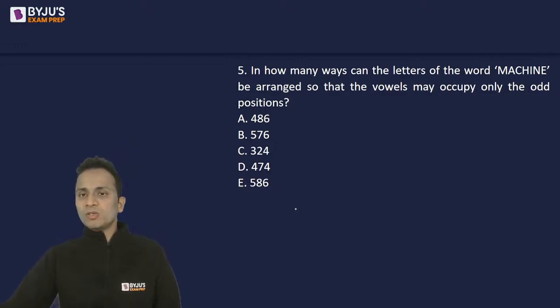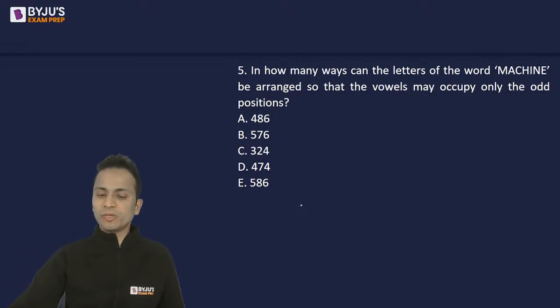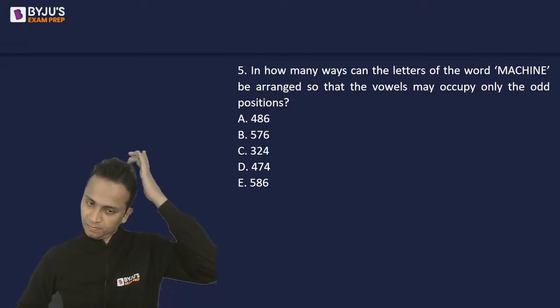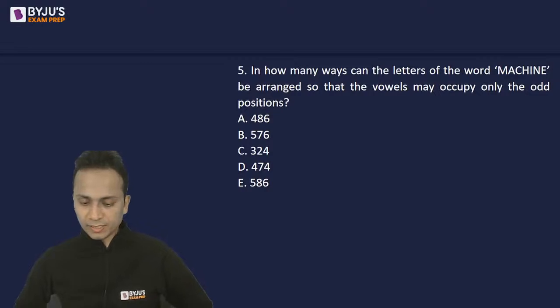Now, vowels will occupy only the odd positions in the word machine. So, in how many ways or how many words can be formed like that? All right, Ajinkya, nice.